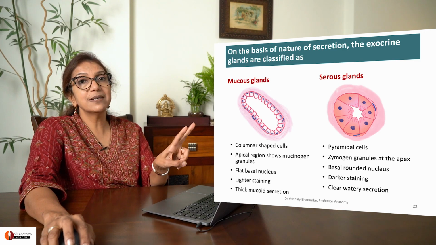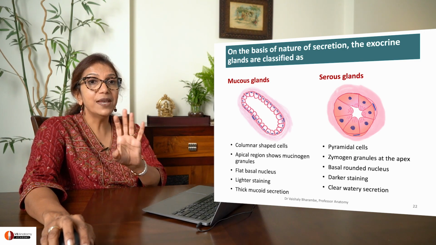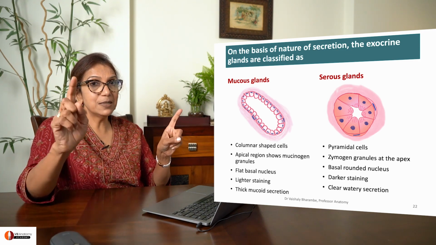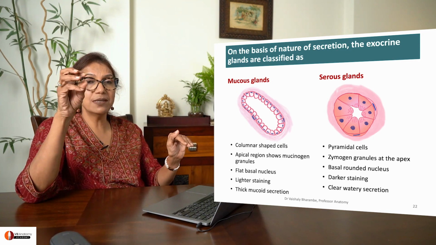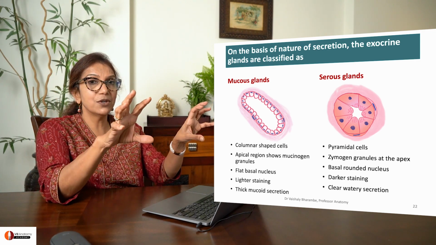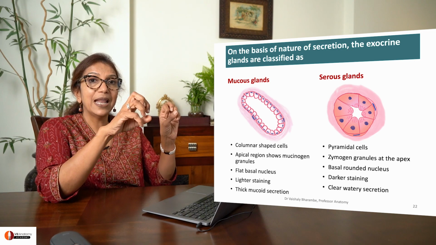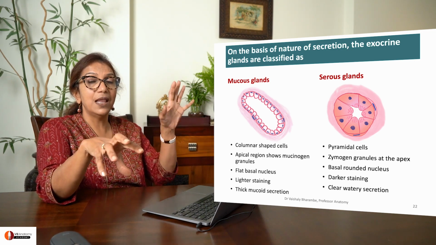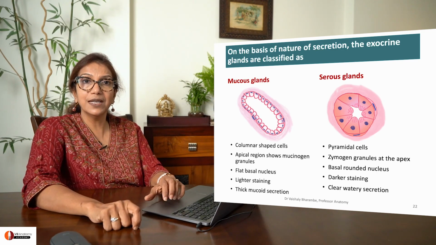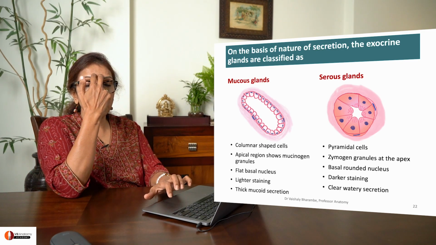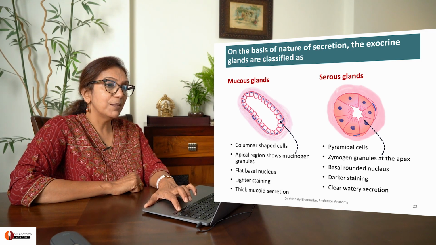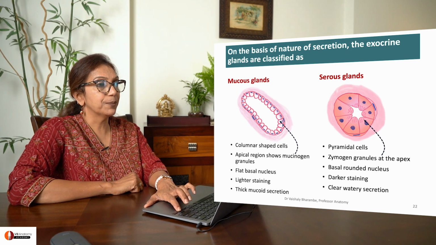This comparison is something you should know very well. It is asked repeatedly in exams. Columnar cells, pyramidal cells. Flattened nucleus, rounded nucleus. Apical region, mucinogen granules. Apical region, zymogen granules. Light staining, dark staining. Large lumen, small lumen. Just go on. You will find yourself learning this very easily. Keep the image in your mind. Right. So these are the granules you should be noting.